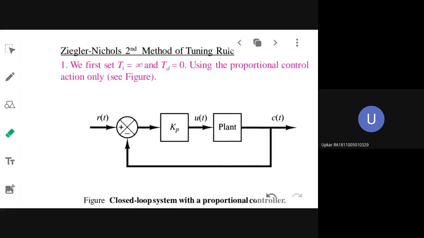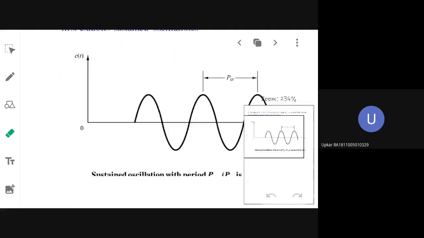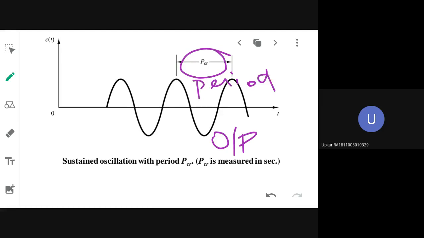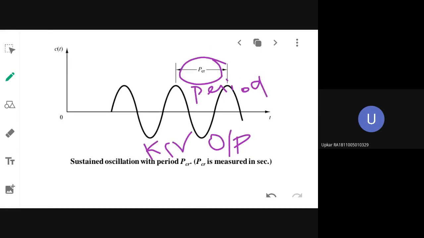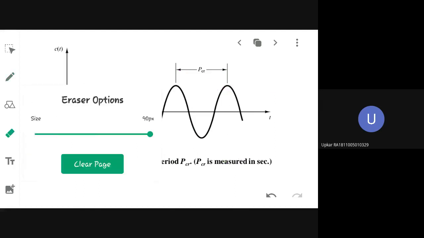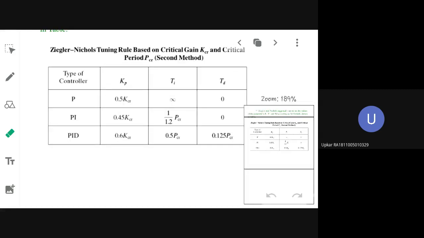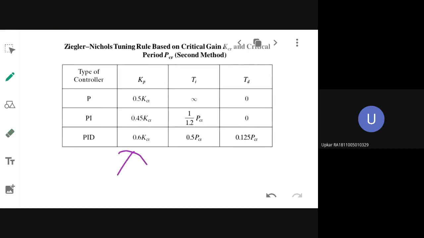You will observe what the Kcr value is, where the output starts to oscillate. Then you will observe Pcr. Pcr is the period of one cycle that you will observe, plus you note down Kcr. So these values are necessary for fixing KP, TI, TD in this case. This is the second method, so here different formulae are used.